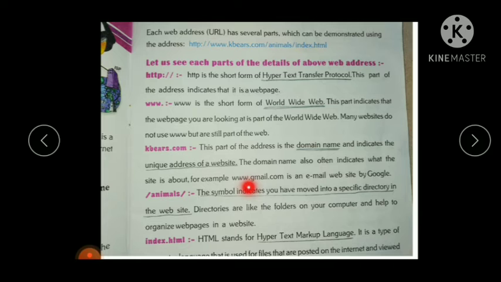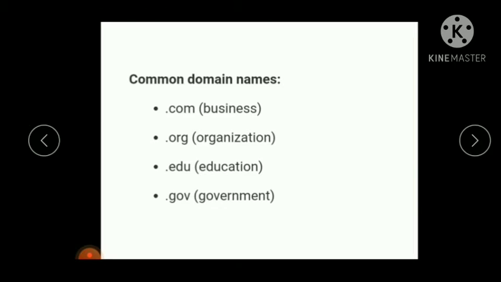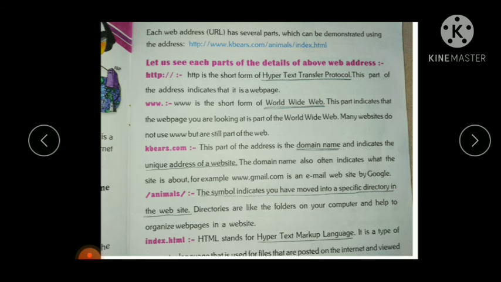For example, www.gmail.com is an email website by Google. So the domain name gmail.com is an email website of Google. This .com represents that this particular website is a business website, and if it is org, then it is an organizational website. If it is edu, it is an educational website, and if it is gov, then it is a governmental website. So here it is a business or commercial website.